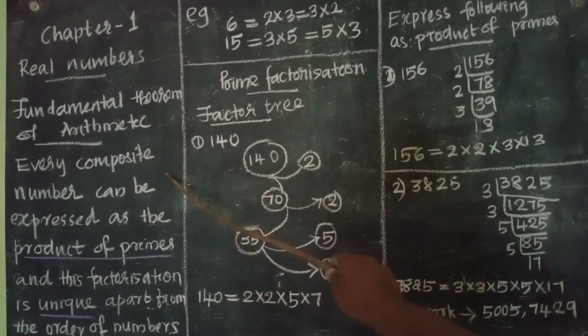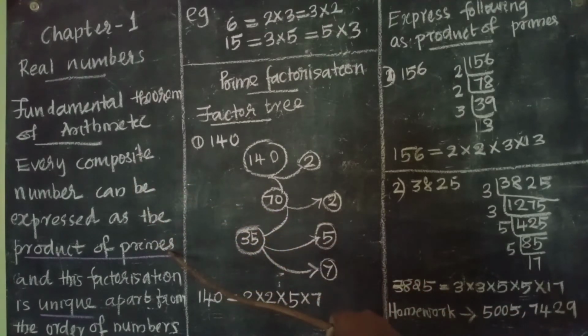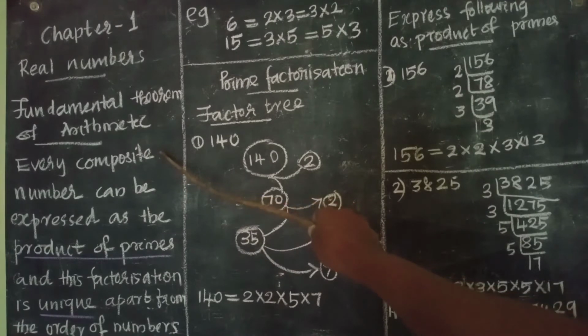Every composite number can be expressed as the product of primes. What is the difference between a composite number and a prime number? We know prime numbers have factors: the number itself and 1. Composite numbers have many factors.